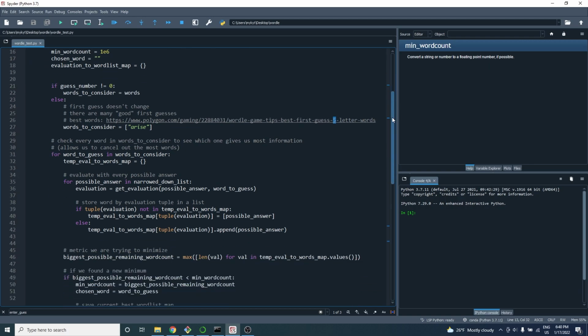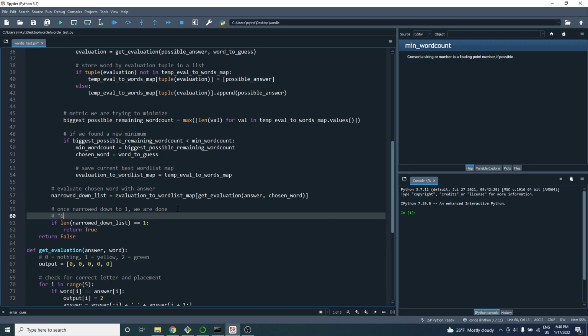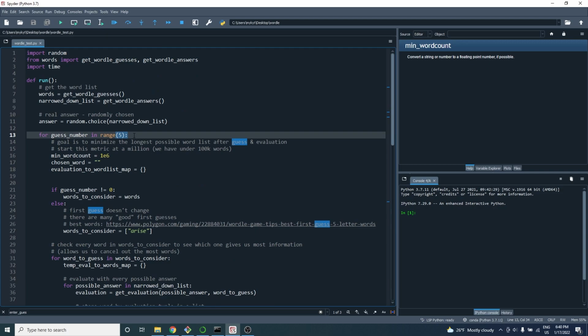And then we make 5 guesses. We run this loop 5 times. Why 5 and not 6? Well, that's because at the very end we have a check which says if there's only one word left in our narrowed down list after those 5 guesses, we make that as our 6th guess. So there are actually 6 guesses, but the loop only runs 5 times. So I'll just comment that this is basically our 6th guess, or the n plus first guess.